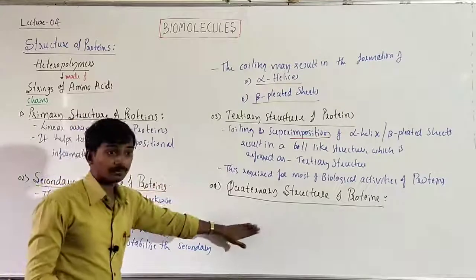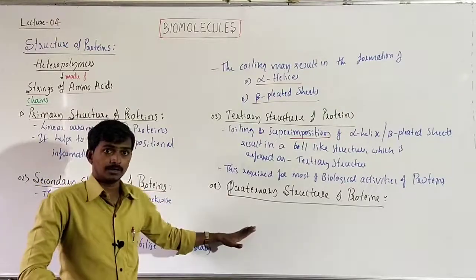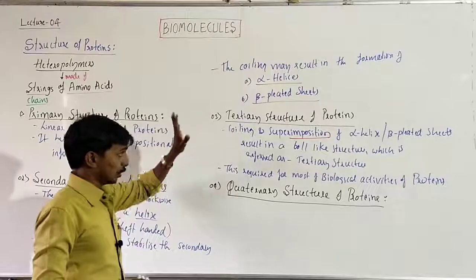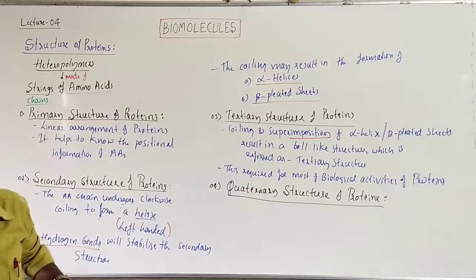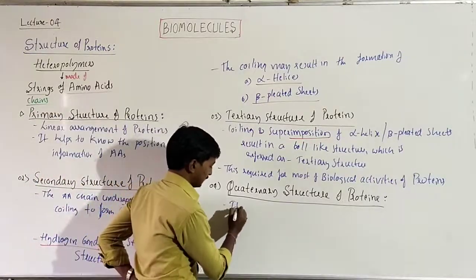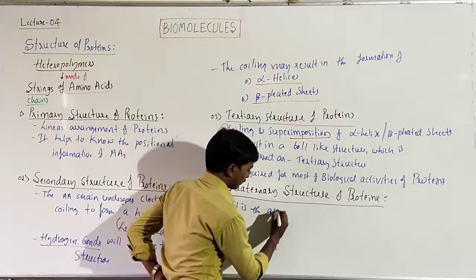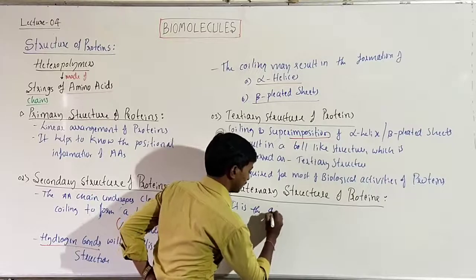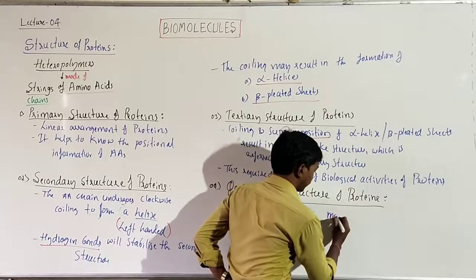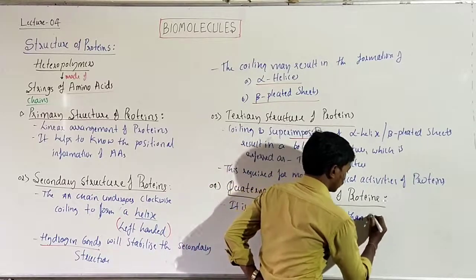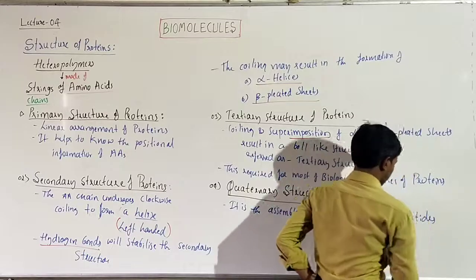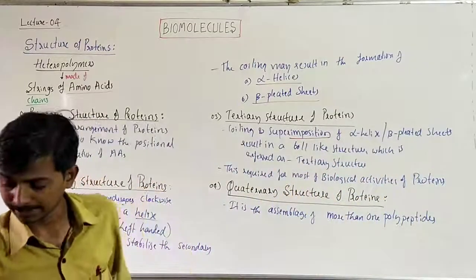But here coiling doesn't matter. The coiling must happen, but to consider this quaternary, all the proteins must be in a tertiary form to function. But to call it quaternary, there must be more than one protein. Here it is the assemblage of more than one polypeptide. Remember, more than one polypeptide.